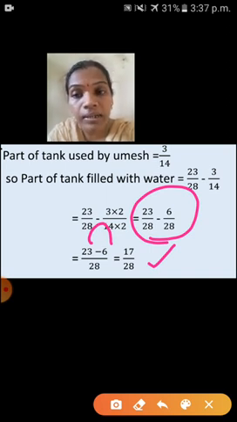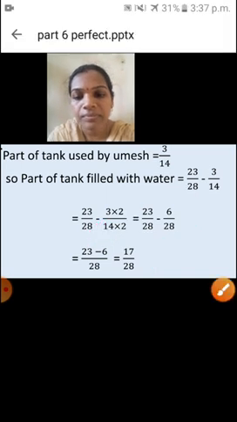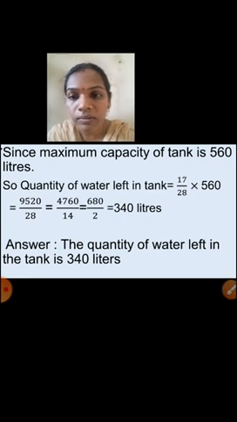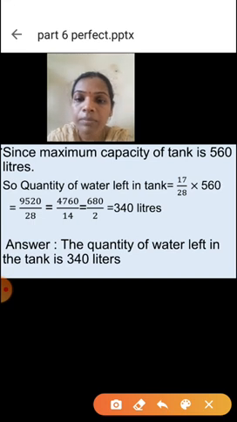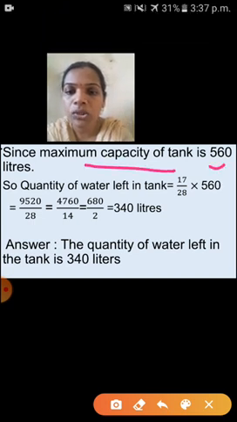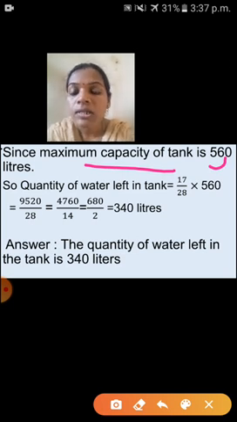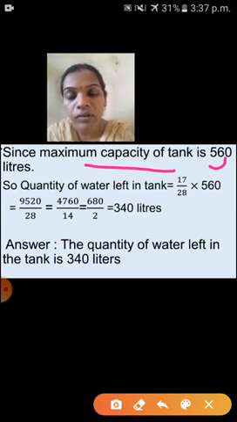How much of liter of water is there in the tank? Yes, see here, how many liters that we have to find. So liter will come as a whole number only, isn't it? So already you are getting one statement. See here, that maximum capacity of tank is 560 liter. So quantity of water left in the tank, how much of liter we have to find?